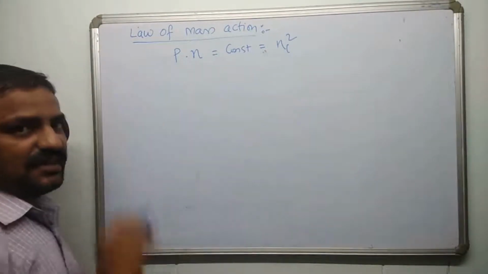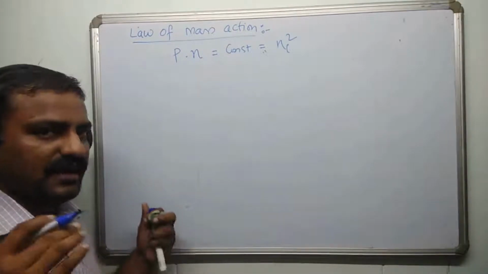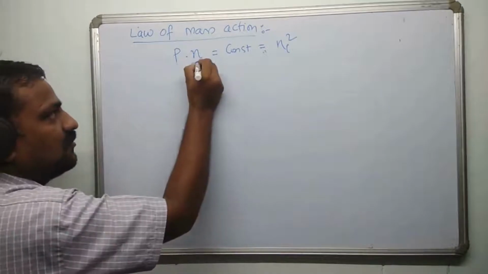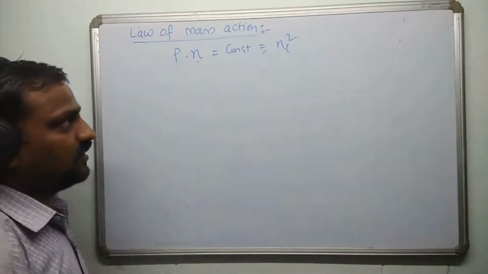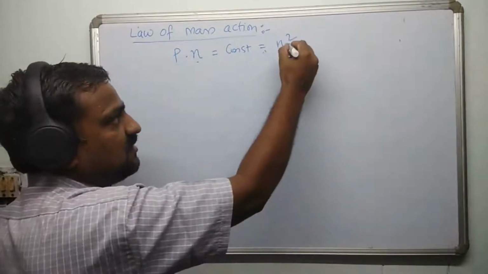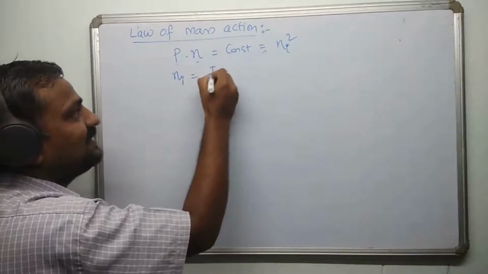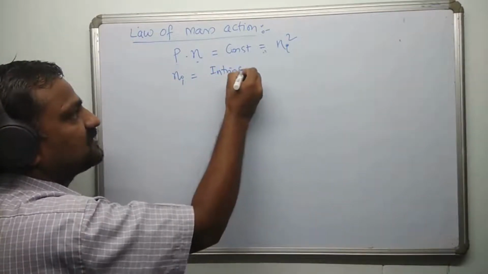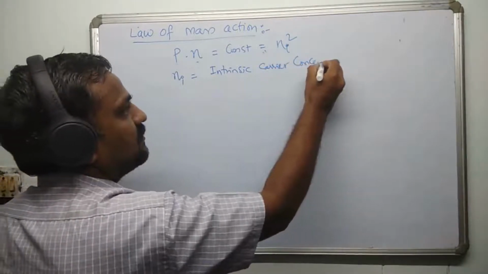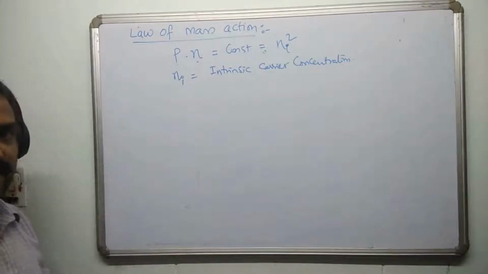At any given temperature, for any semiconductor, you take the number of holes in the valence band and the number of electrons in the conduction band per unit volume. Take their product. The product is always going to be a constant, and that constant is called Ni square. Here we call this Ni the intrinsic carrier concentration. Please keep this in mind. It's a constant, the intrinsic carrier concentration.